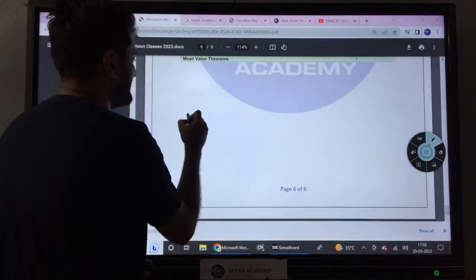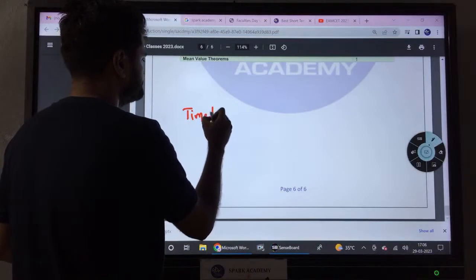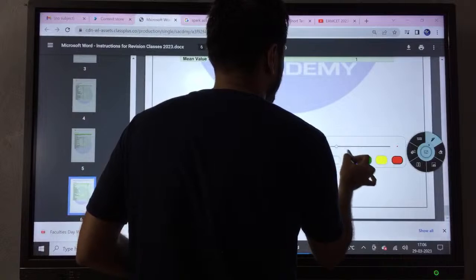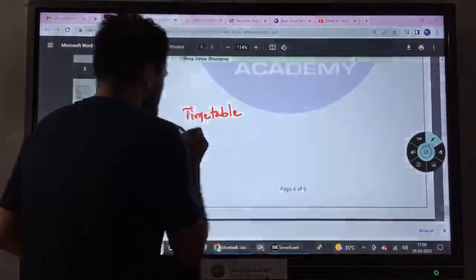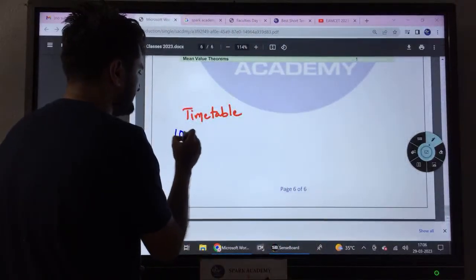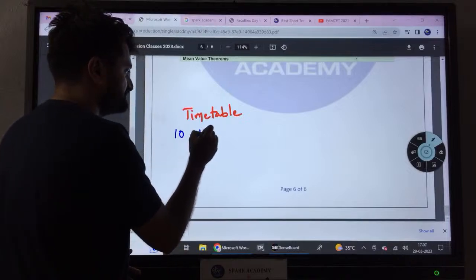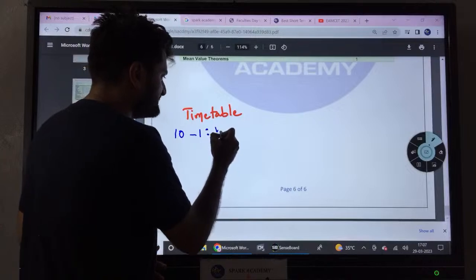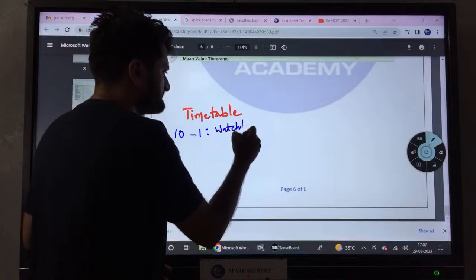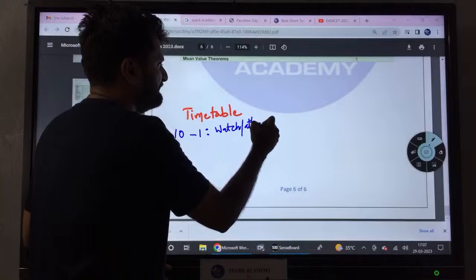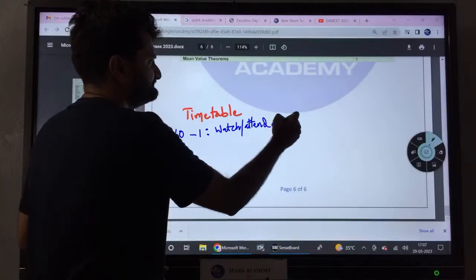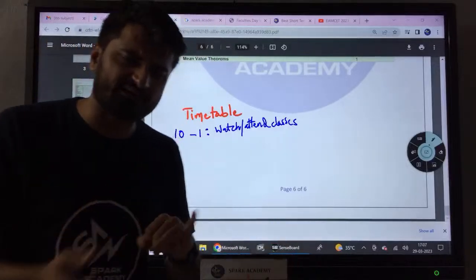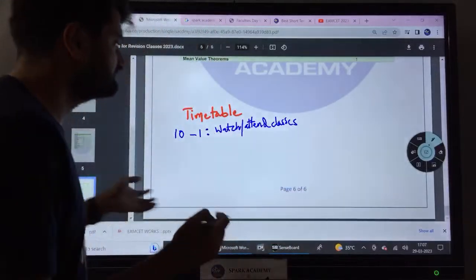This is how you need to make your timetable. If you want to make your timetable, this is the process you need to follow. Preferably, let us say you start at 10 o'clock in the morning, from 10 to 1 you need to watch or attend the classes. Because understand one thing, you can't do everything by yourself. So ensure you attend some classes or the other, be it online classes or classroom coaching, anything.